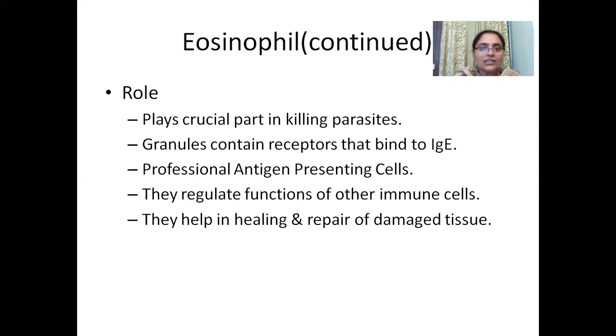Eosinophils are the first ones to rush to them, and eosinophil granules also contain receptors that bind to IgE. In coming lectures I will be talking about antibodies too, and then this will be more clear to you.